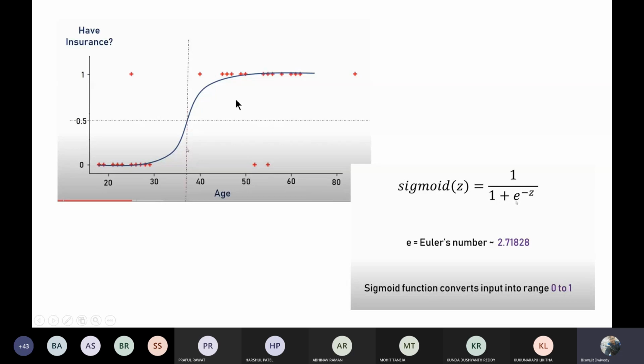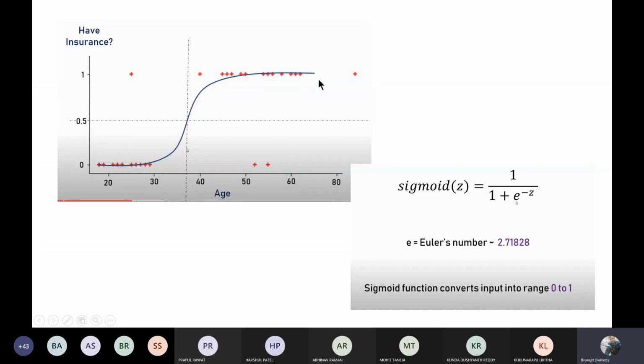So this is the mathematical function of the sigmoid curve: 1 by 1 plus e to the power minus z, where e is Euler's number. The beauty of this curve is that the output values will lie between 0 and 1. The minimum value will be 0 and the maximum value is 1.